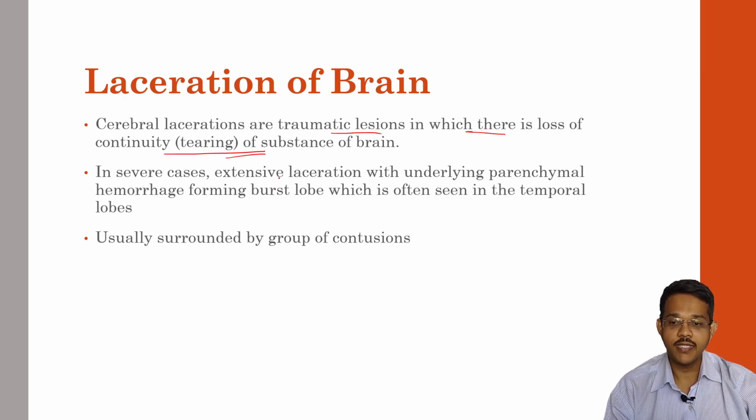In severe cases, extensive lacerations with underlying parenchymal hemorrhage may form a burst lobe. So extensive laceration may cause one of the lobes to burst, which is often seen in the temporal lobes. They are usually surrounded by a group of contusions. So laceration may not be an isolated event, but it may be accompanied by multiple contusions.